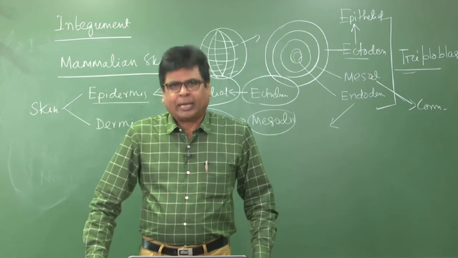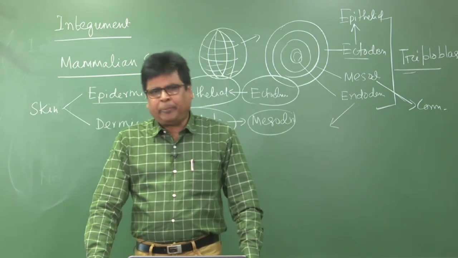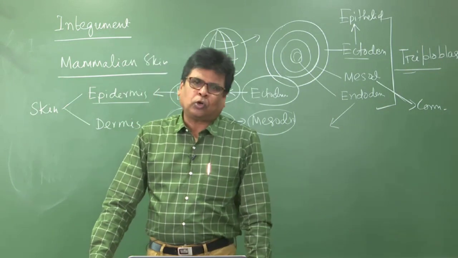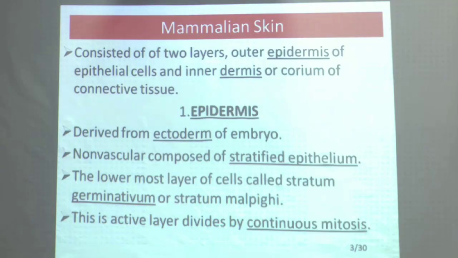So I shall discuss the epidermis. Epidermis is derived from the ectoderm of the embryo. It is non-vascular. That means epidermis is not connected with blood capillaries. It is composed of stratified epithelium, that is, it is many layered. So the lowermost layer of cells is called stratum germinativum, or stratum malpighi. This is an active layer, which divides by continuous mitosis.